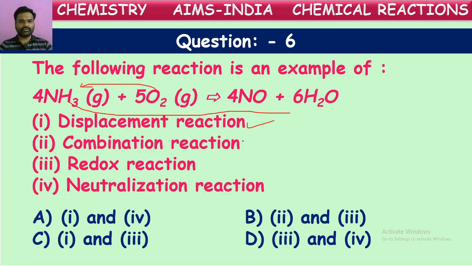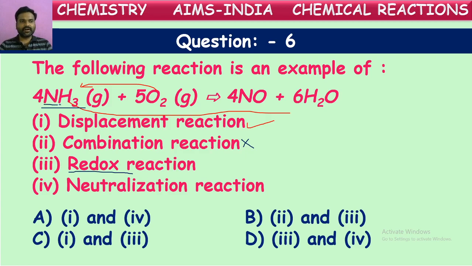Next, it is not combination, just a replacement reaction is going on, so not combination. And redox reaction they have given. What does it mean? Redox reaction means the chemical reaction in which both oxidation and reduction occur simultaneously. So let us see whether oxidation and reduction are occurring in this reaction. In terms of ammonia, ammonia contains hydrogens with nitrogen initially.